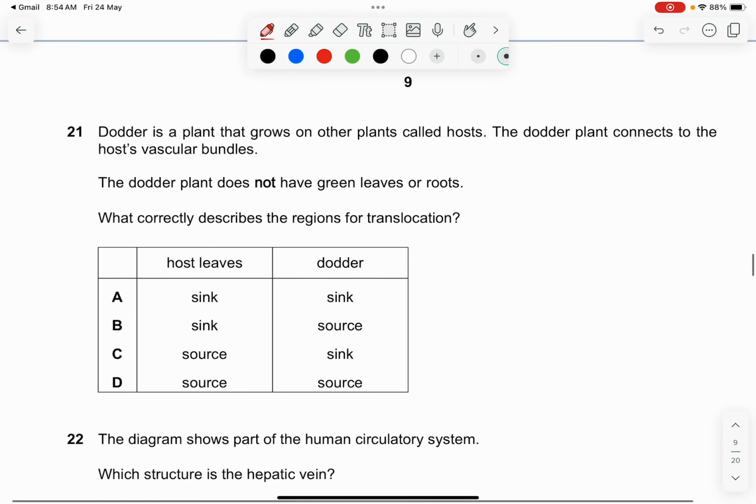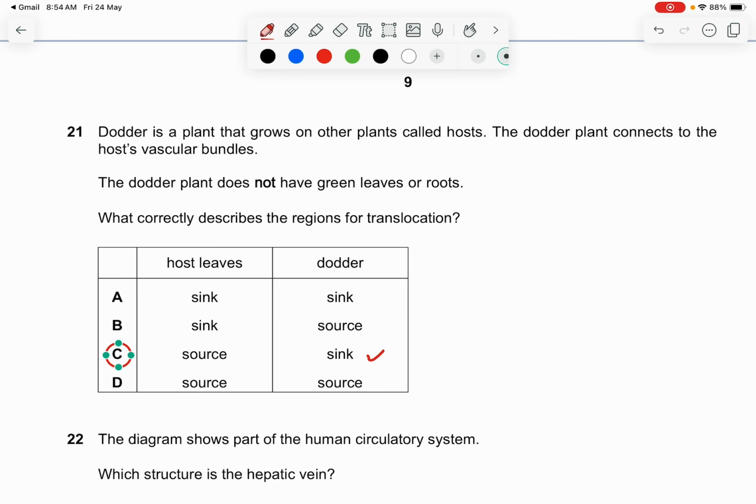Question 21. Dodder is a plant that grows on other plants called hosts. The dodder plant connects to the host vascular bundles. The dodder plant does not have green leaves or roots. So which correctly describes the regions for translocation? The dodder plant does not have green leaves or roots, meaning it already lacks a source. So the dodder will act as a sink, and the host leaves will be a source.